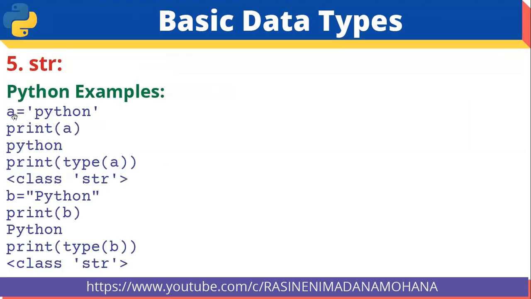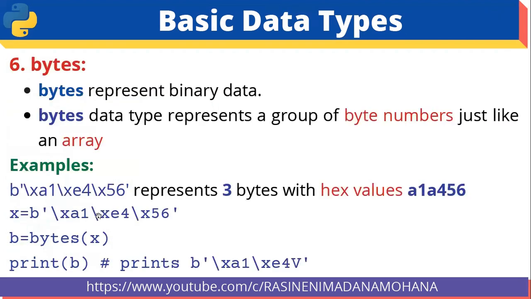For example, a equal to Python, here we used single quotes. Then if you want to print a, what it displays, output is Python. Then print type of a, what is the type of a here? String. It displays the result as string. Then b equal to Python, here we use double quotes. Here any quotations you can use, there is no change. It can be considered as string only. Then print b, it displays Python. Then print type of b, the type is string here.